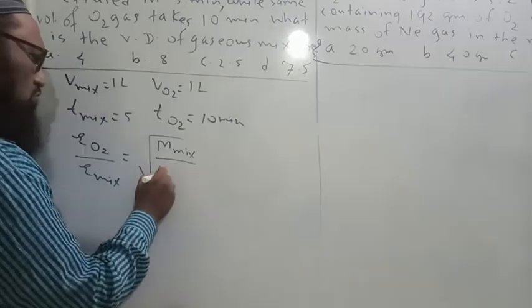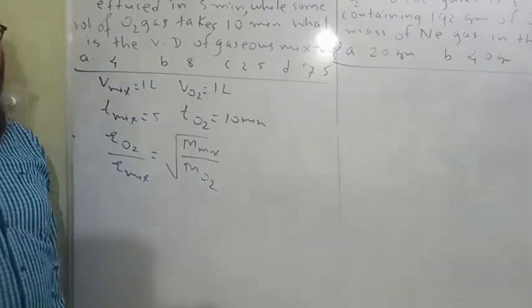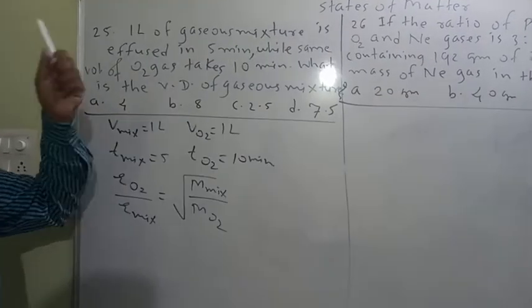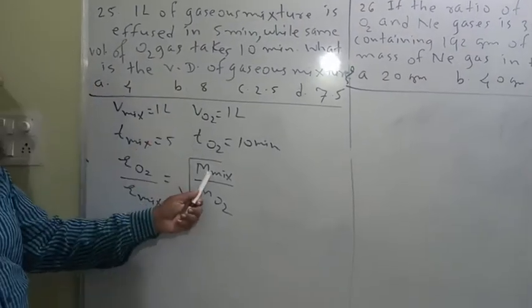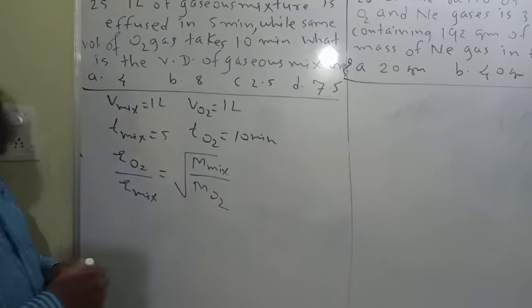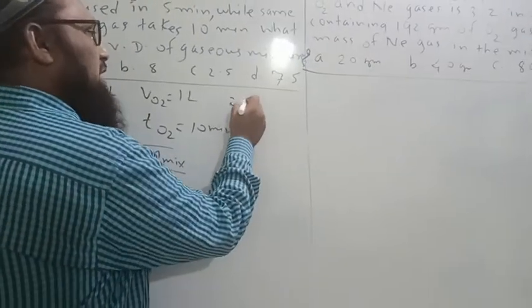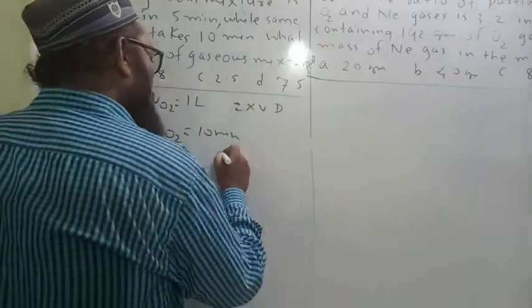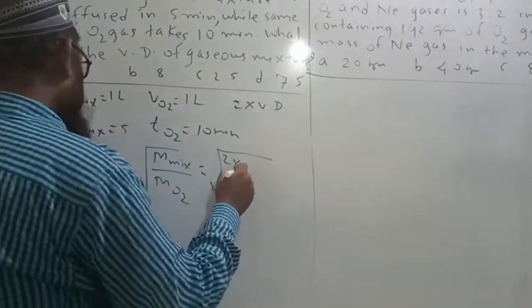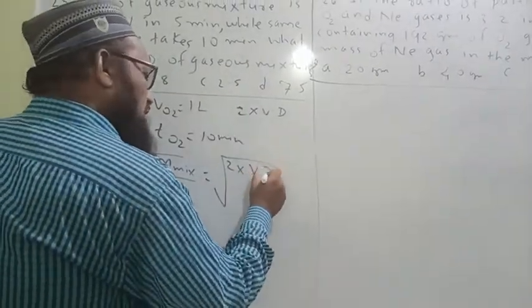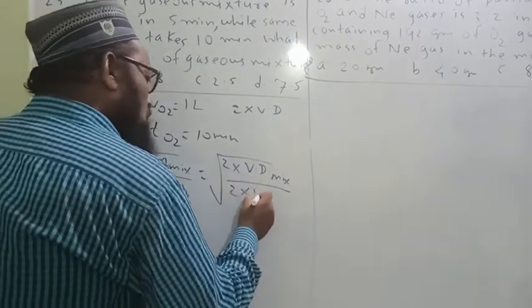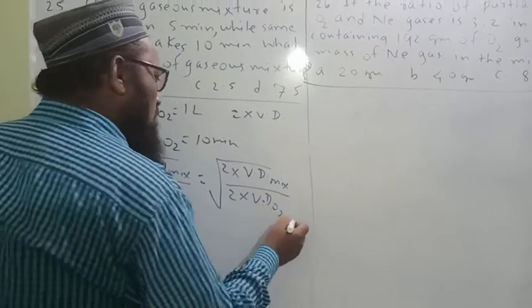Then you know the relationship between molar mass and vapor density: molar mass is always equal to 2 into vapor density. Therefore we can write it is equal to 2 into vapor density of mixture upon 2 into vapor density of oxygen gas.